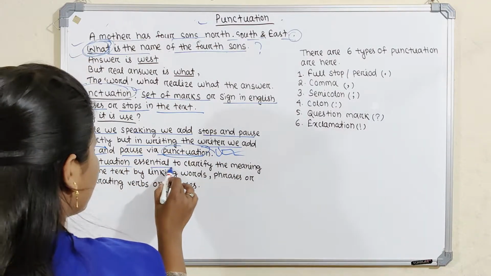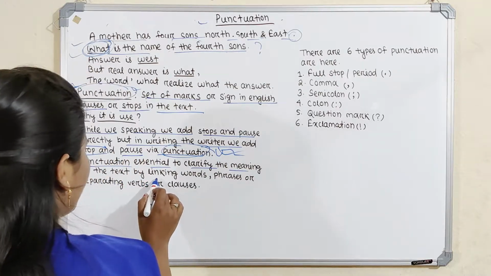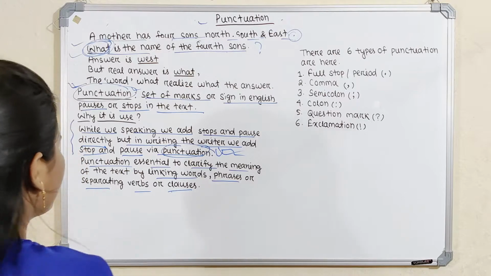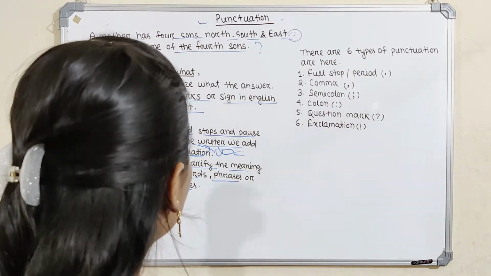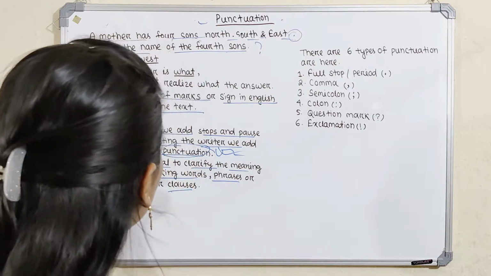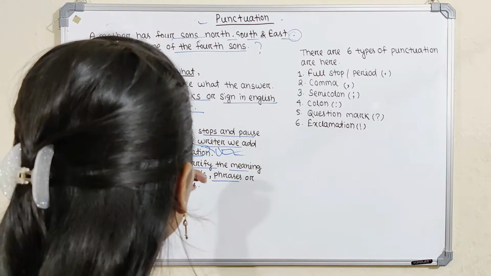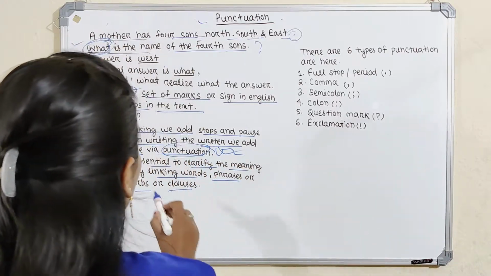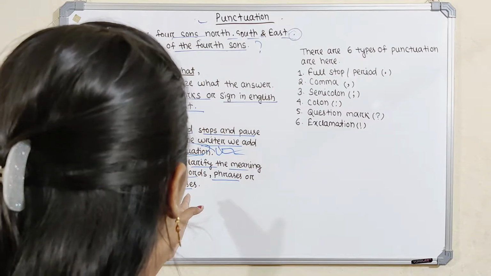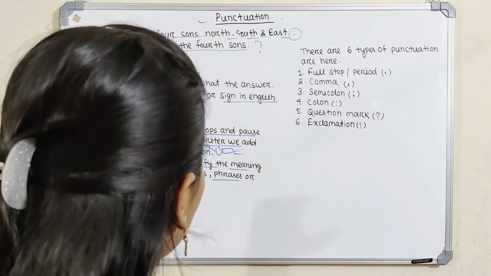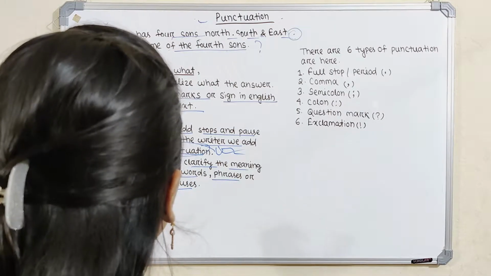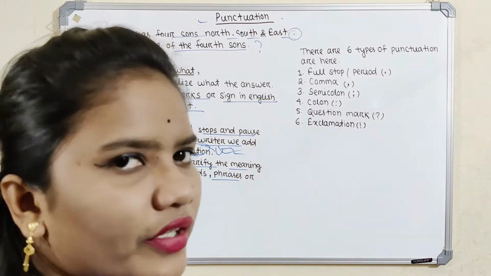Punctuation is essential to clarify the meaning of the text by linking words, phrases, or separating verbs and clauses. Punctuation is always essential to clarify the meaning of the text. When we write anything through text, it has to be understood. Punctuation helps us clarify the meaning by linking words, phrases, and separating verbs or clauses. Punctuation is the sign mark and set of marks we take in our text because of pauses or stops. So it is called punctuation.